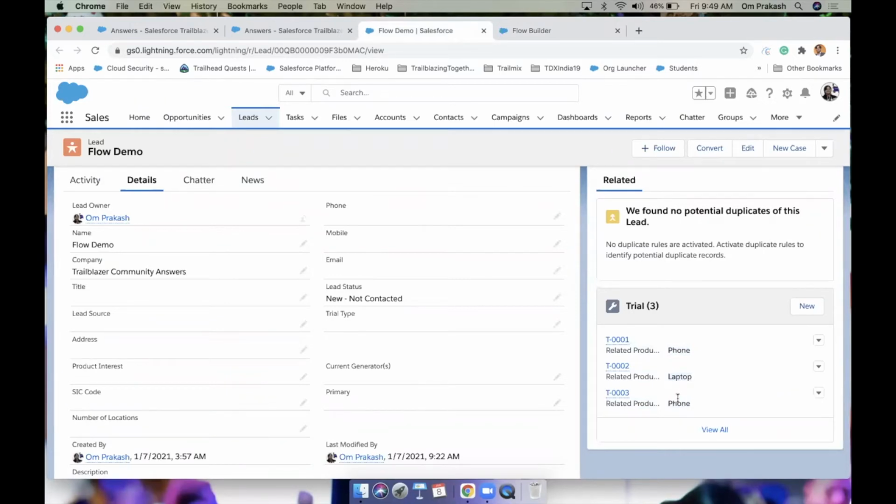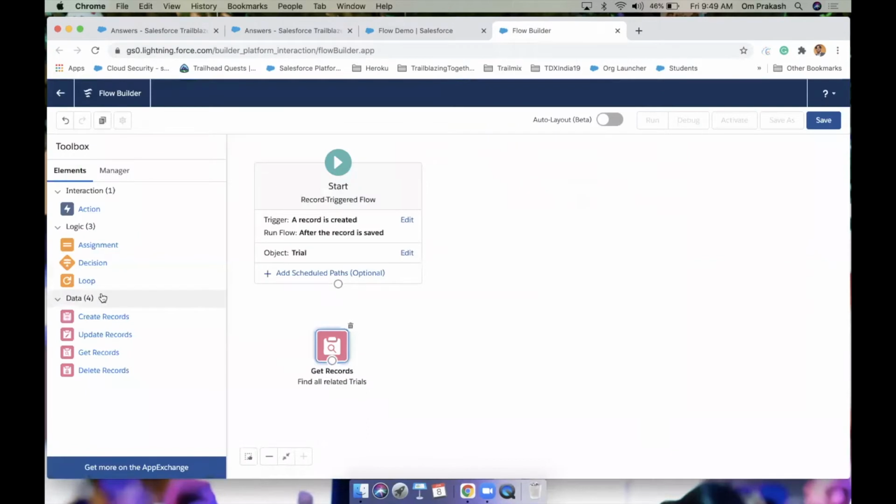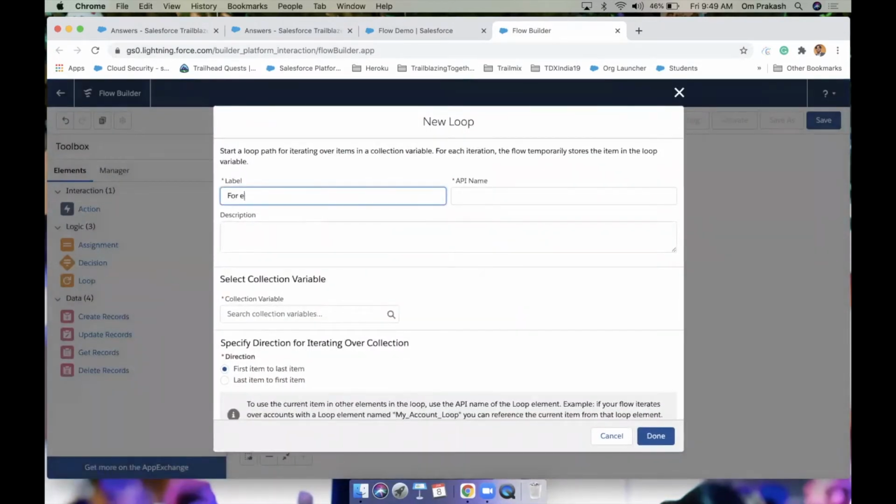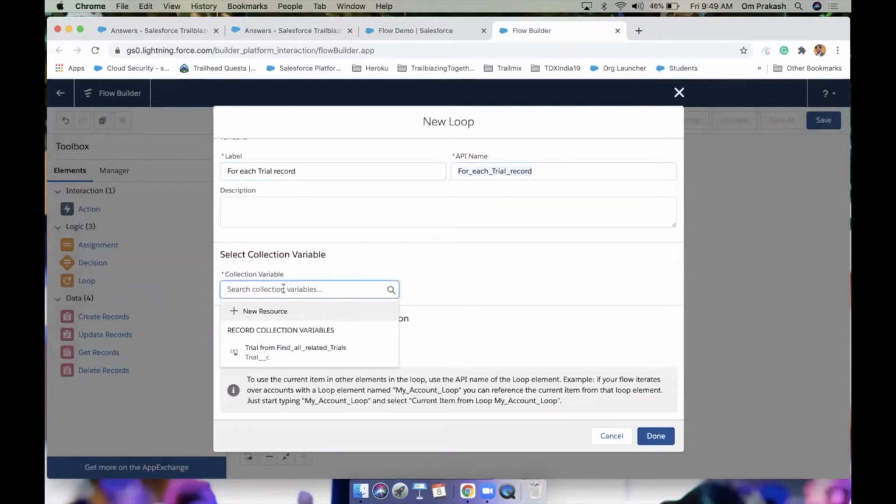Okay, just think we have multiple records and now we need to take this value from here, then there, then this. So we need a loop element so that we can iterate one by one on the collection variable. So drag the loop, give a name, for each trial record. The collection variable is the one coming from our get record element.